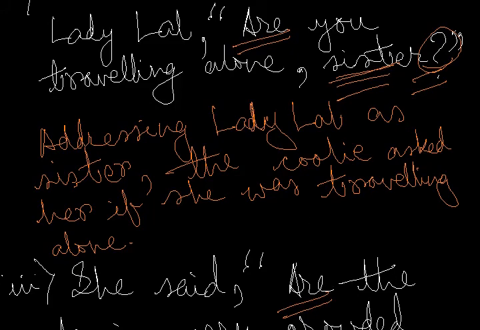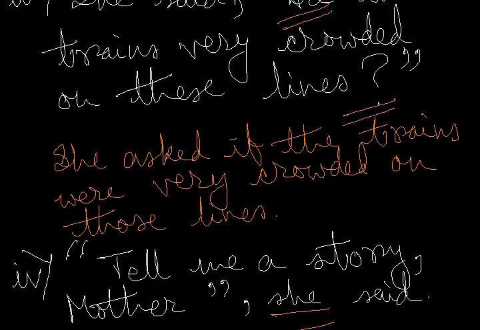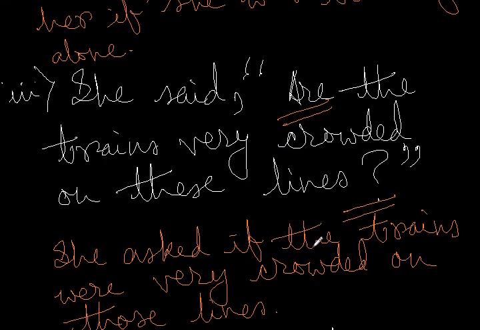If we can look at another sentence in this fashion, she said, are the trains very crowded on this line? Again, take one word at a time. She asked, of course, there's this question mark, so there's asked. Then the WH word is not there. The question begins with R. So she asked if the trains were very crowded, the trains are becomes where and follows the trains because it's an assertive sentence now. So the subject comes first and then the verb. So she asked if the trains were very crowded on, and then these becomes those lines.